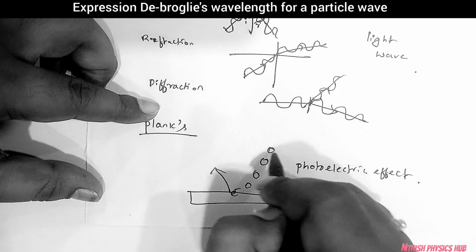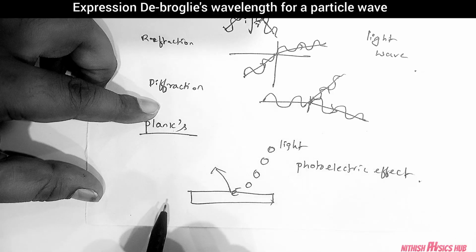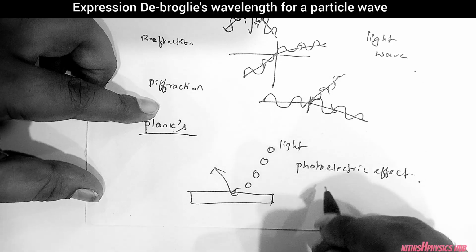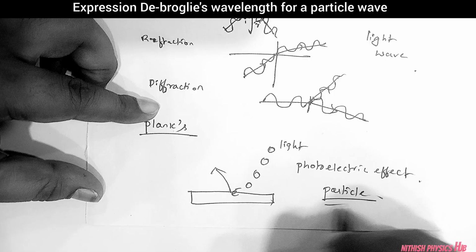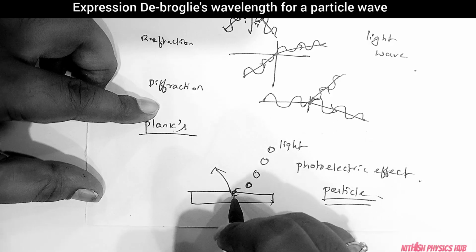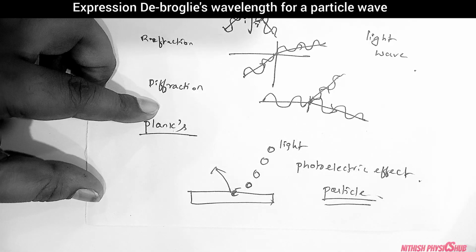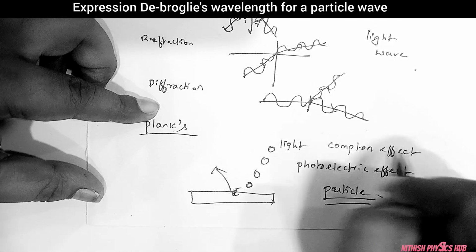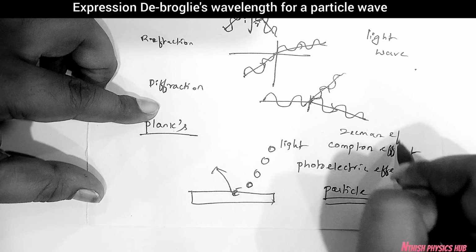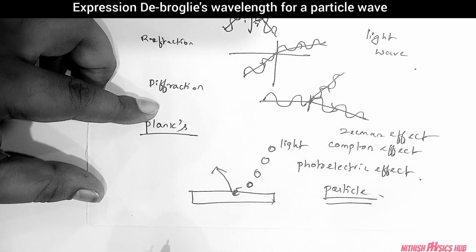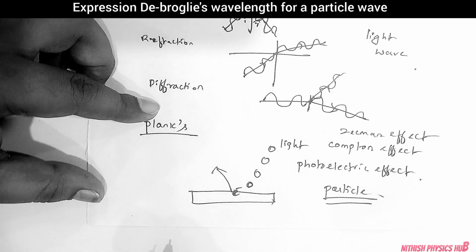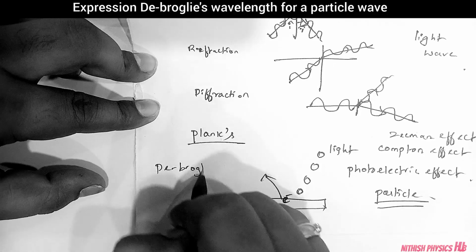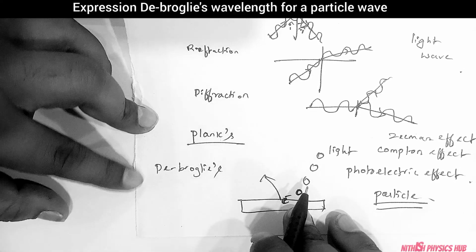And he told that the light which is falling on the surface layer of the metal is actually not a wave nature, it is a particle nature. Since it is a particle nature, one particle is coming and hitting another one, so one particle is coming out. And he also gave the examples of the Compton effect as well as the Zeeman effect, and he proved that light is not a wave nature, light is a particle nature.